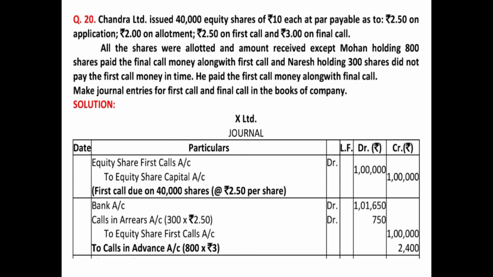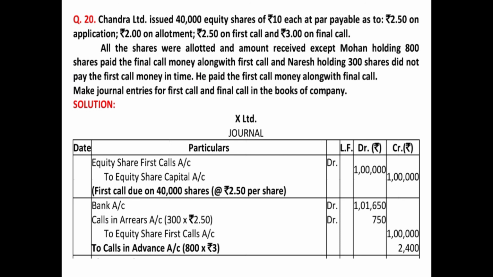This is a very good question, because in this question calls in arrear is also given and calls in advance is also given. Mohan is paying calls in advance. He is paying the final call money on 800 shares along with the first call. But Naresh is in arrear. He is paying the first call money at the time of the final call. You have to make the journal entries for first call and final call in the books of the company. So in this question, you need not pass the entries for allotment, application, etc. You directly have to pass the entries for the first call and the final call.